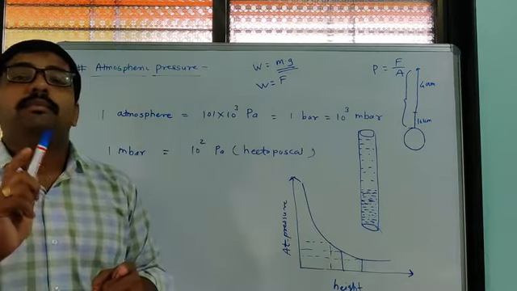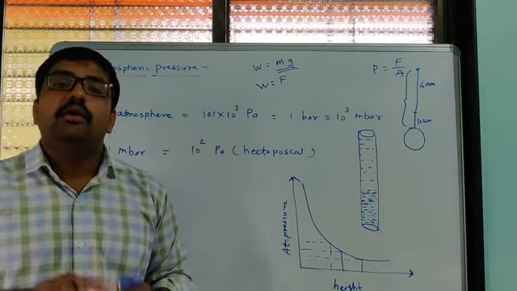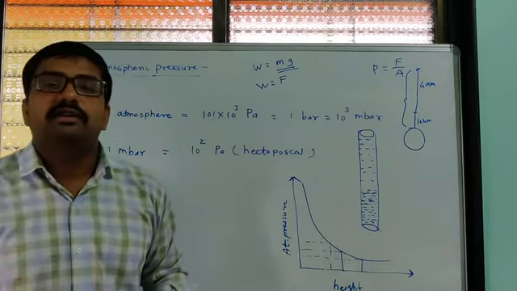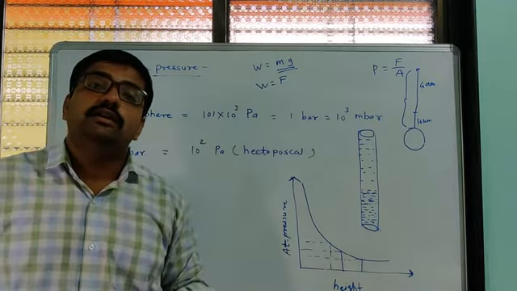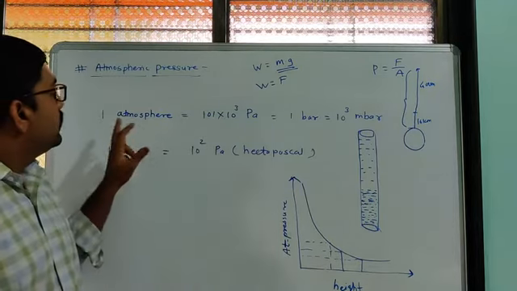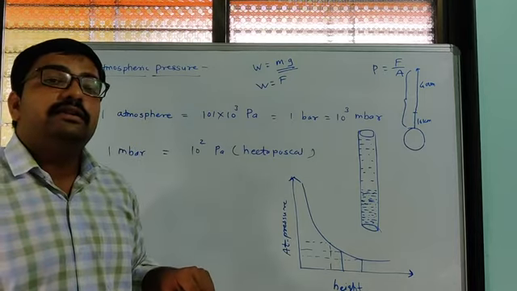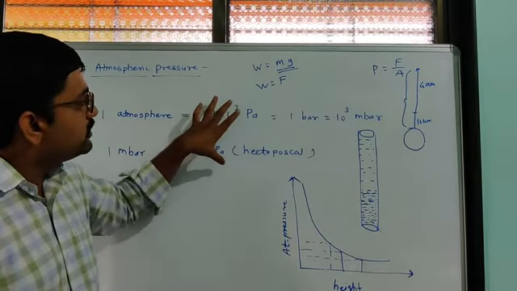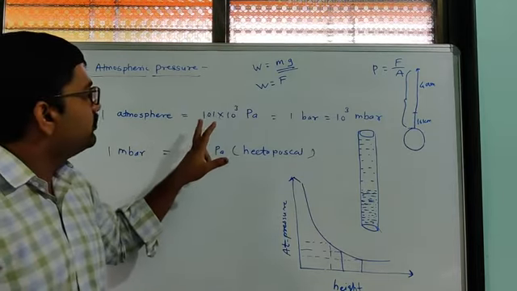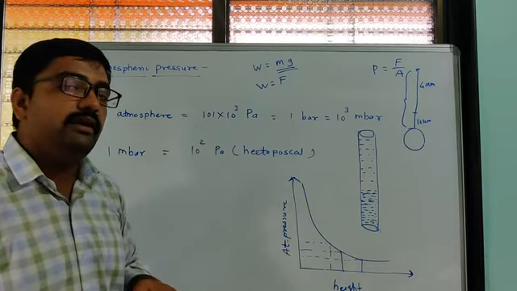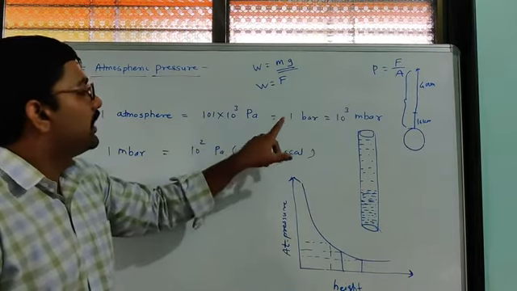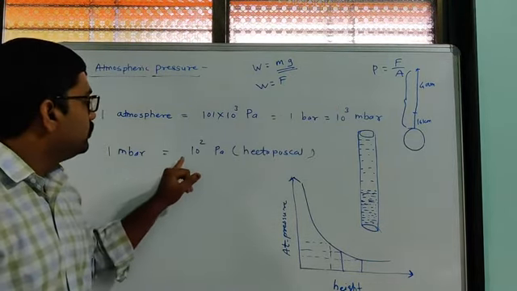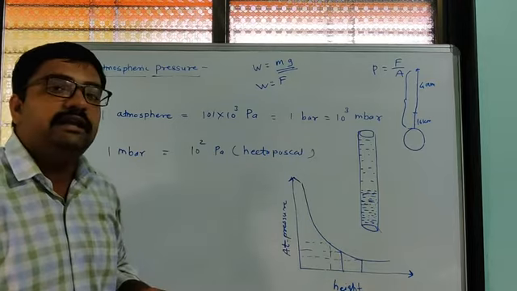Atmospheric pressure is simply what? The pressure applied by the atmosphere on us. Whatever gases are present around us, they apply pressure on an object present on the earth surface. And one atmospheric pressure is what? That is the pressure at sea level. This conversion you also have to remember. One atmospheric pressure is equal to 101 into 10 raised to 3 Pascal, which is equal to 1 bar, also called 10 raised to 3 millibar. This 1 millibar is equal to 10 raised to 2 Pascal, that is the hectopascal.